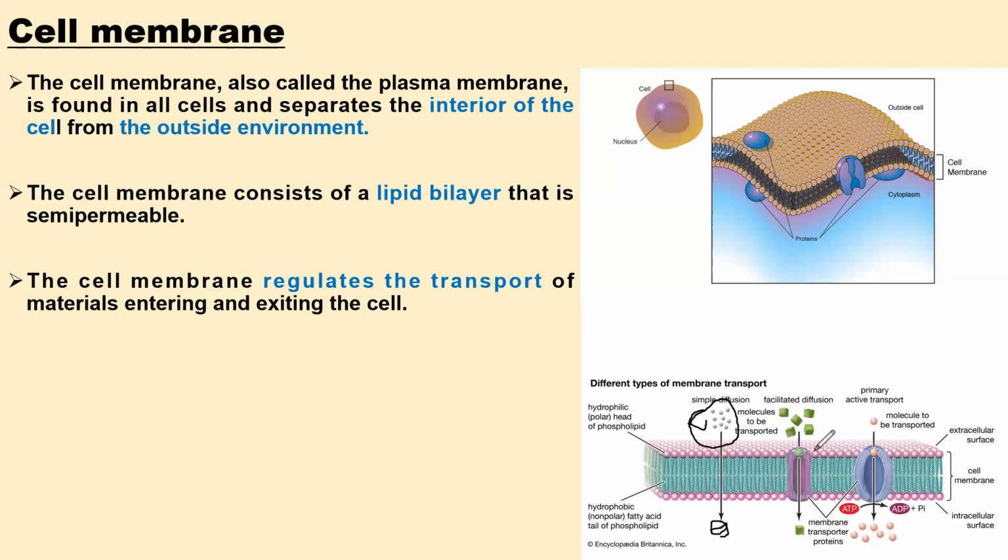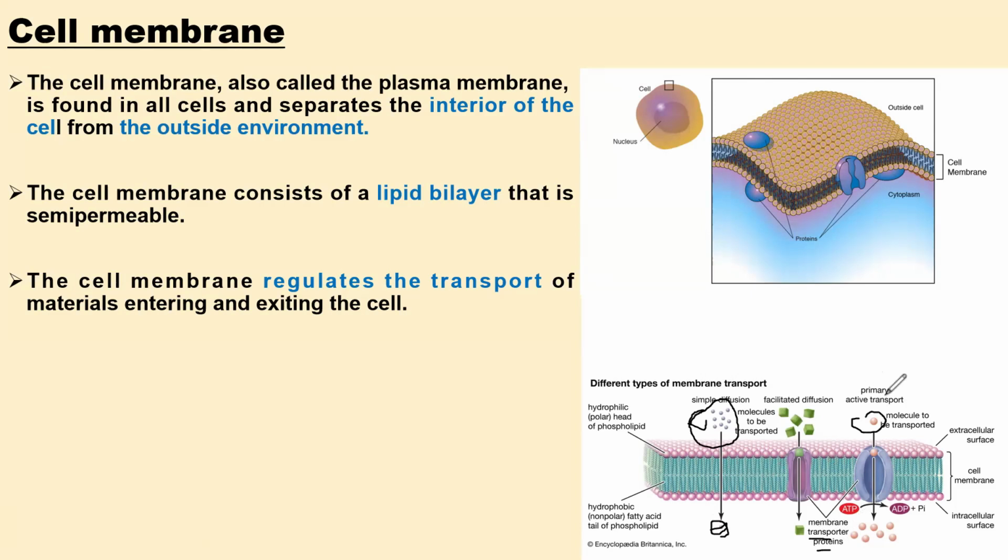Then the next one is facilitated diffusion. Facilitated diffusion is a type of transport in which molecules are transported into and out of the cells with the help of protein carriers and protein transporters. Active transport is the transport of substances from the region of lower concentration to the region of higher concentration using ATP.